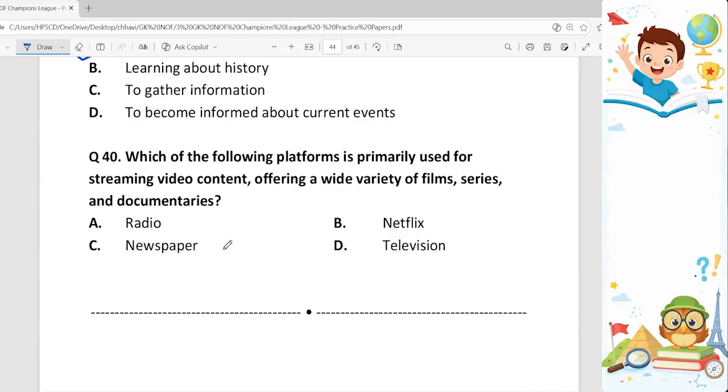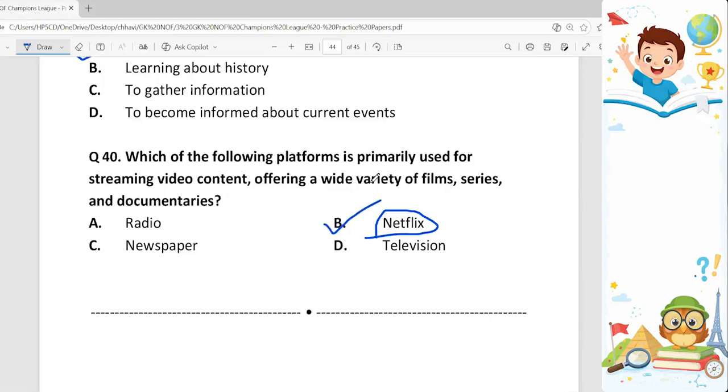Newspaper is for printing news to read it. And television is broadcast medium through which it can be also used for streaming for additional services. But Netflix is the broadcast medium which is used for streaming video contents offering a wide variety of films, series, and documentaries. So option B is the correct answer.